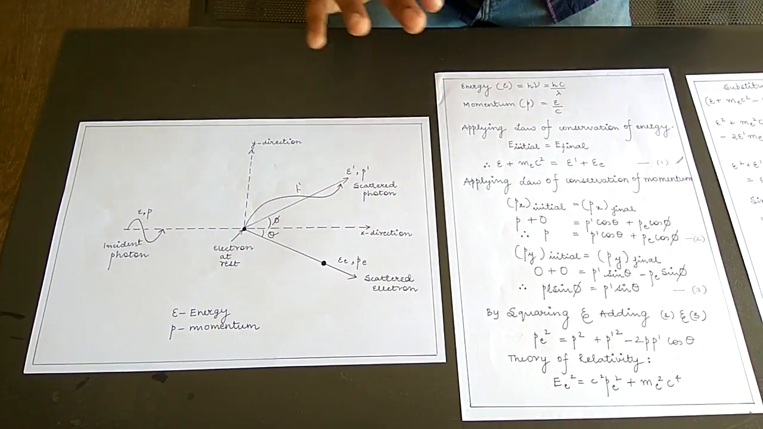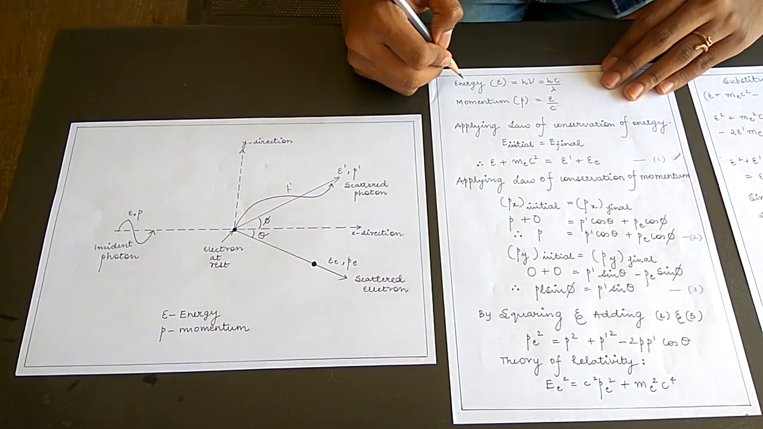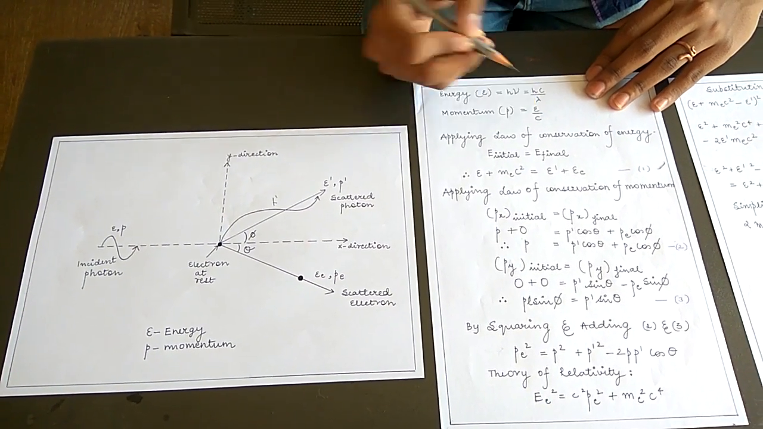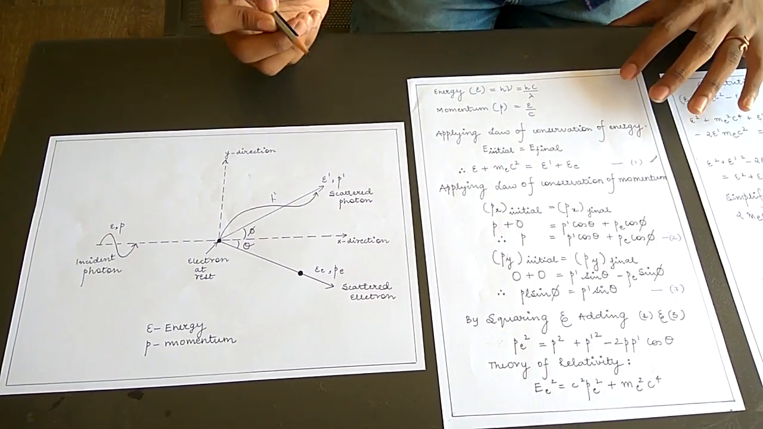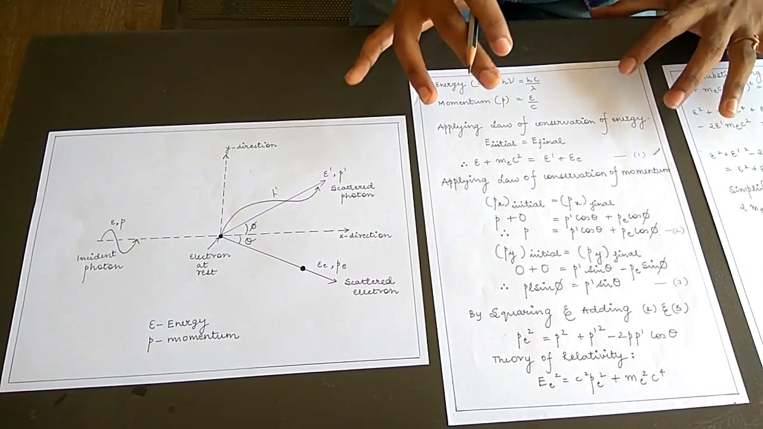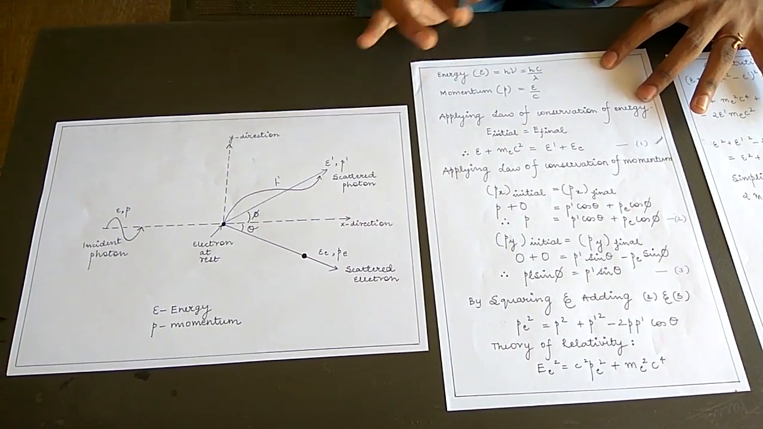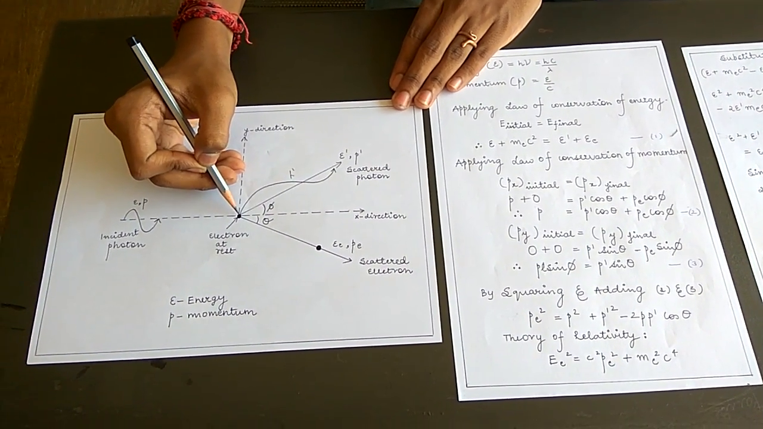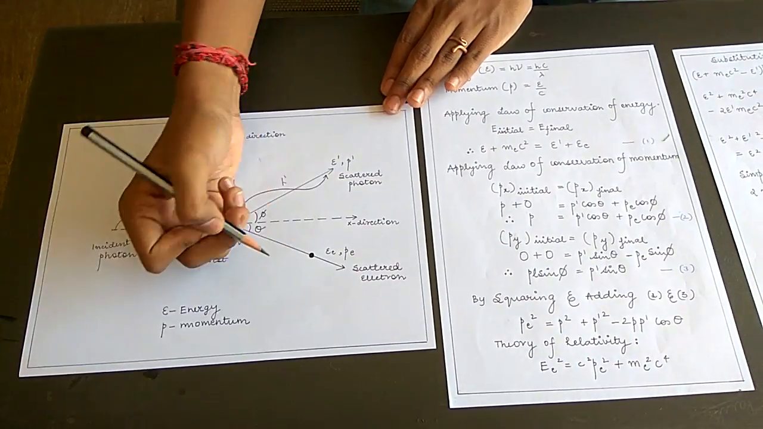Now, moving on, what we see from the diagram is we can write the energy as hν or hc/λ, and the linear momentum as E/c. So first in the derivation, we apply the law of conservation of energy. While applying this law, we say that E initial is equal to E final. So the energy of the photon plus the energy of the electron, that is mc², is equal to the energy of the photon and the electron after scattering.